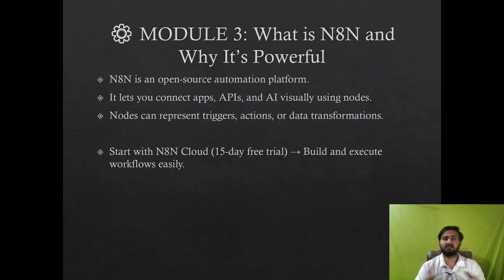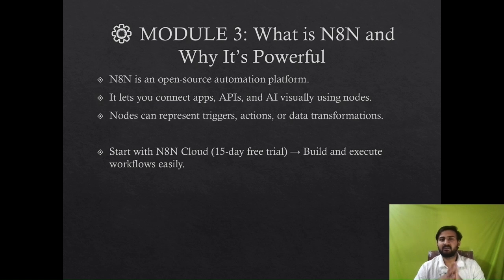Now let's come to the next part: what is n8n, why it is powerful, and why we are using it for making powerful AI agents. n8n is an open source automation platform like Zapier, but more flexible and developer friendly.